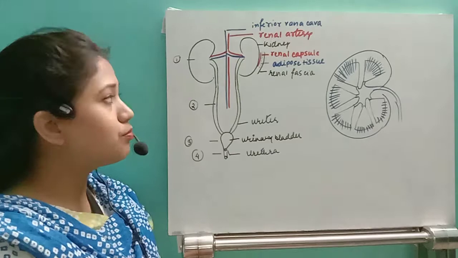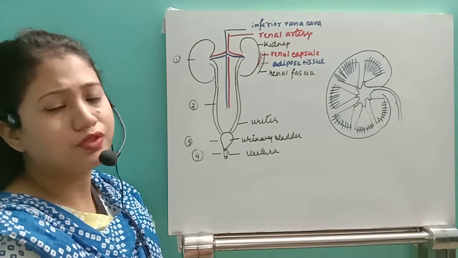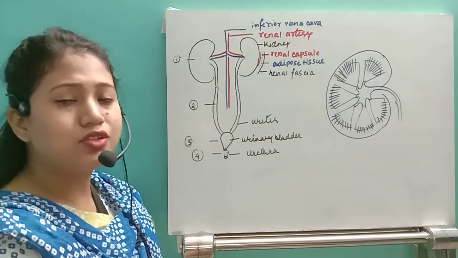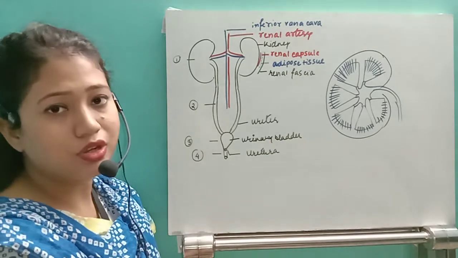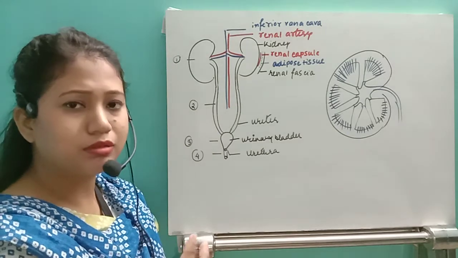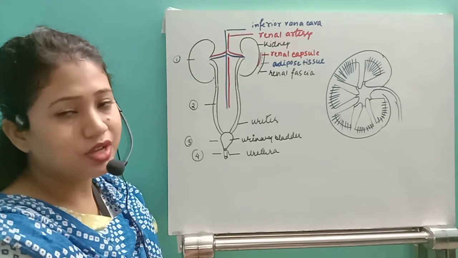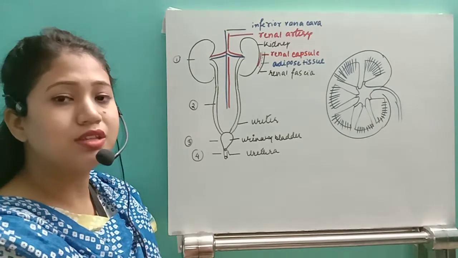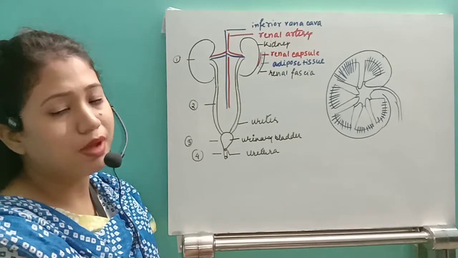If it comes to the ureter, then this ureter is around 15-20 centimeters long. It has layers, that is the serosa, muscularis, and then an internal layer. Then the urinary bladder, which is a sac-like structure that can increase and decrease its surface area, and the urethra through which the urine passes out.